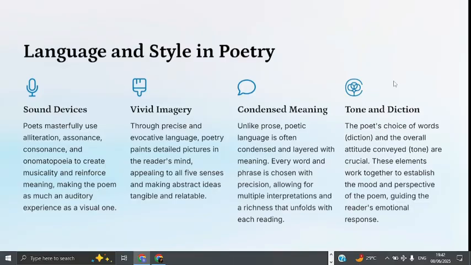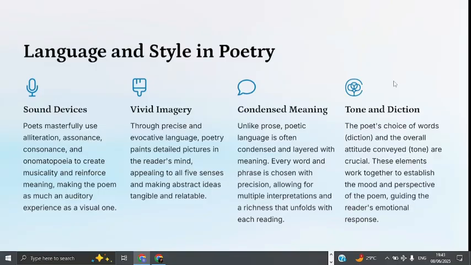Then we have nature and the environment. That is, poetry can reflect on the natural world, exploring themes of beauty, wonder, and the human relationship with nature. Thirdly, we have identity and self-discovery, in the sense that poetry can explore themes of identity, self-discovery, and personal growth, which helps readers to navigate their own experiences and emotions. Then lastly, we have mortality and impermanence. Poetry often grapples with the themes of mortality and impermanence, encouraging readers to reflect on the fleeting nature of life.